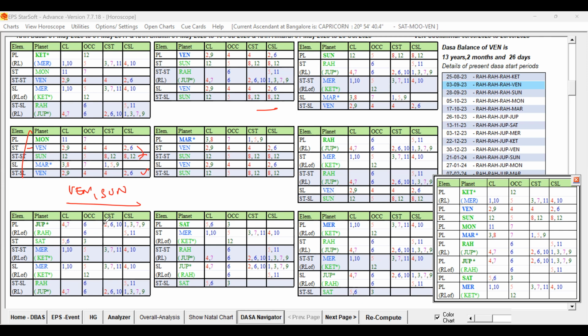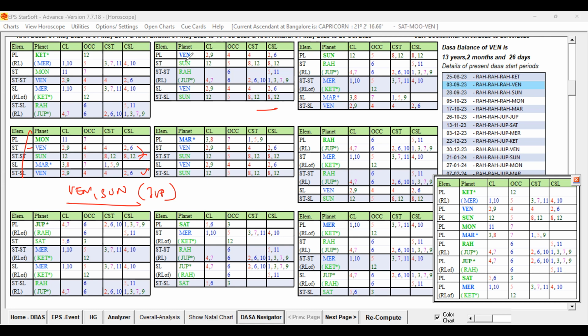Repeatedly, Venus is coming. And indirectly, Jupiter and Rahu are playing by way of support. Moon is going to be common. 11 and 7 are talking about general support. So the Bhukti lord should have Venus. The planet making the Dasa Lord supportive for that event is Venus and Sun, not Jupiter, right? Jupiter is not directly playing. Venus and Sun only are playing, and that is further supported by Jupiter and Saturn.